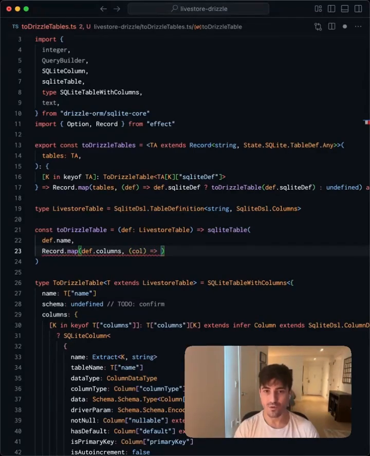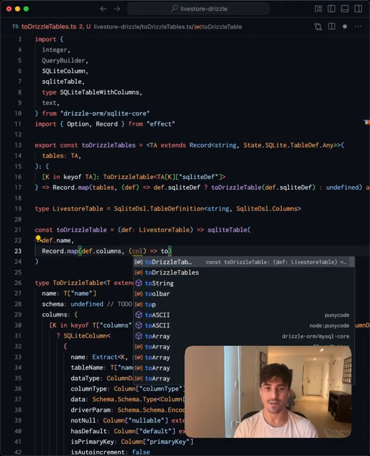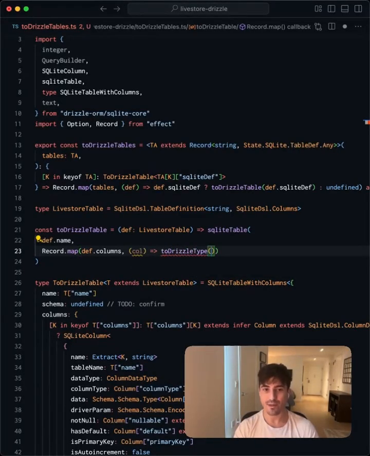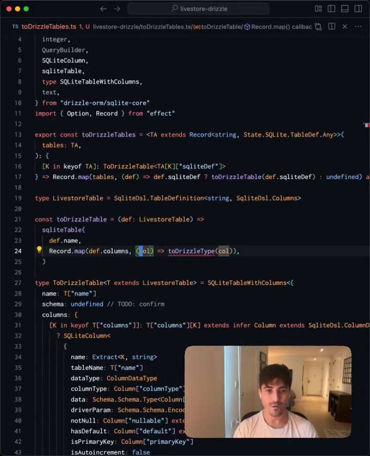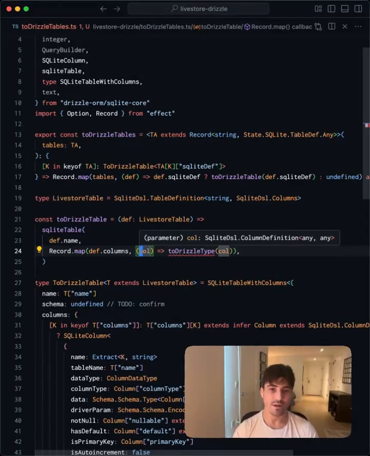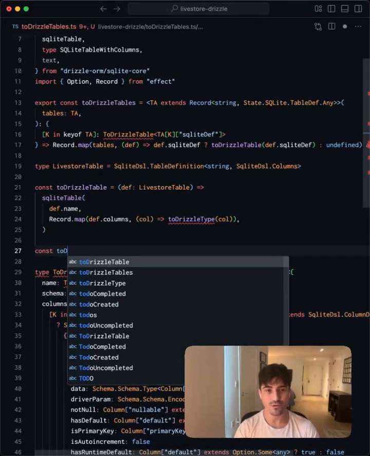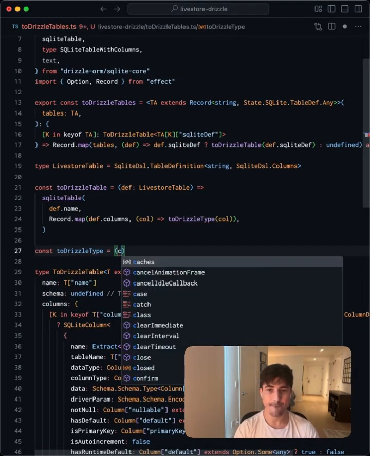Each column is going to need to first be turned into a Drizzle type, and then we're going to have to apply any stages of the builder, such as marking it as a primary key or not null, or adding a default value. So the first step of this is going to be to get the base type, and the base type needs to account for the schema that underlies that LiveStore column. So I think the first step is going to be to have this toDrizzleType method wherein we pass the column. If we look at this call, we see it's a SQLite column definition. And now const toDrizzleType equals.